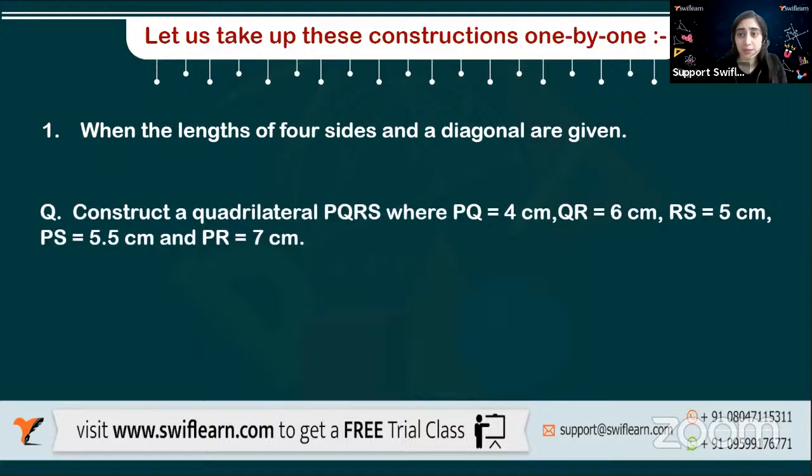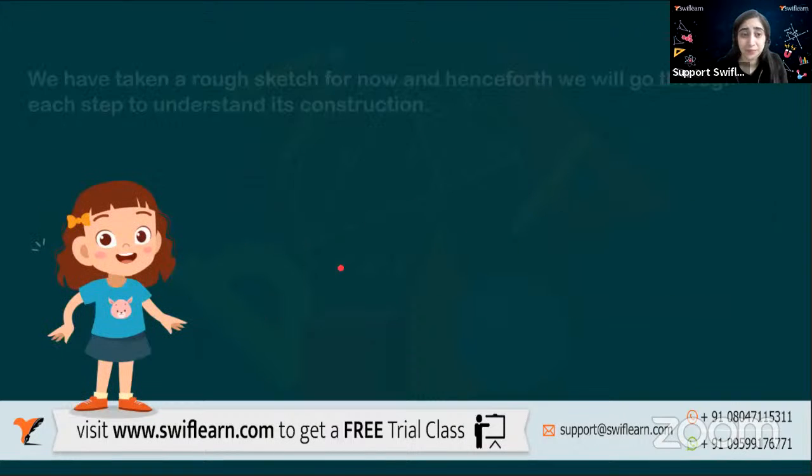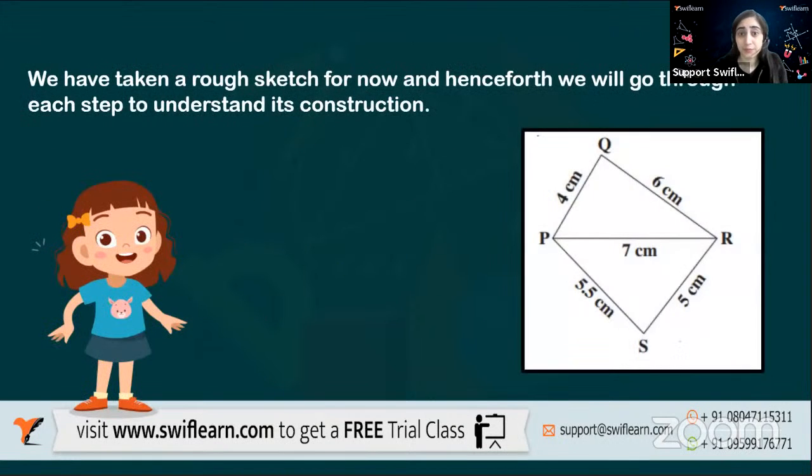So construct a quadrilateral PQRS, where PQ is 4 centimeters, QR is 6 centimeters, RS is 5 centimeters, PS is 5.5 centimeters, and PR is 7 centimeters. So now I know a quadrilateral with all these measurements. Before that, let's make a rough figure. That is very important, to visualize how it will look. So here's the rough figure. It's PQRS and I know a diagonal PR.